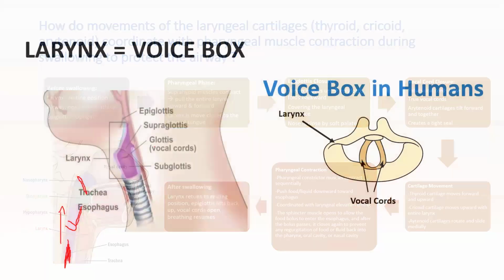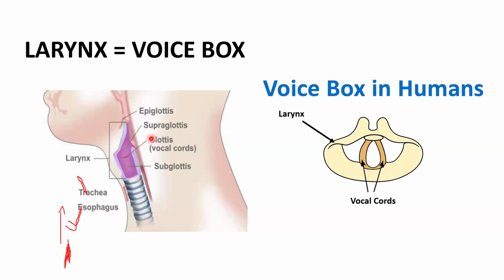Okay. So I hope now you understand that the larynx is the same as the voice box, and the larynx is in here, and in the middle of the larynx there are the vocal cords, which are the source of phonation.